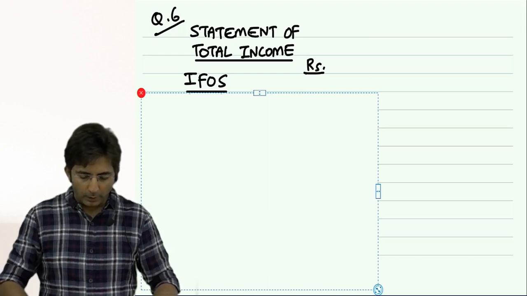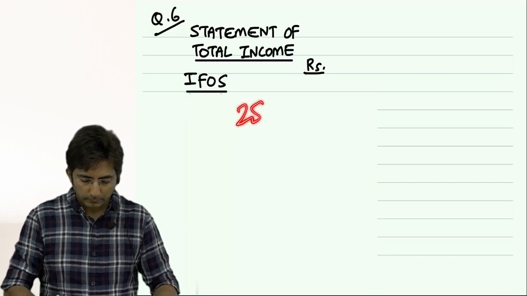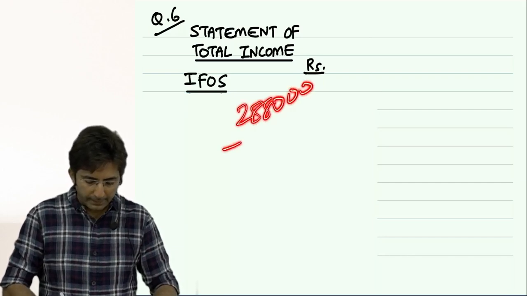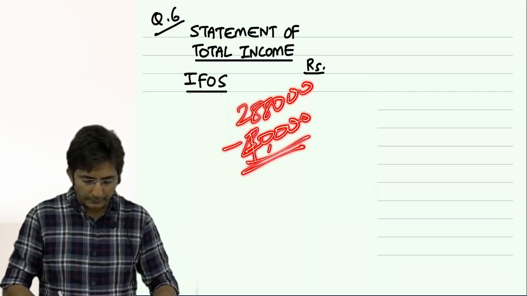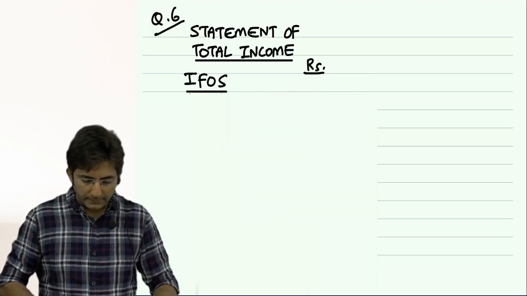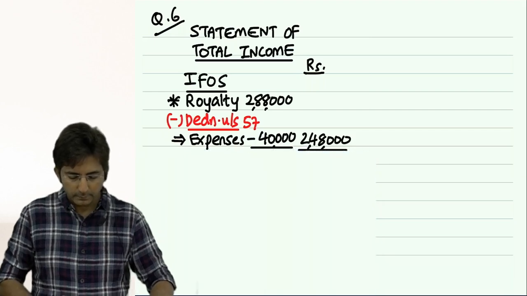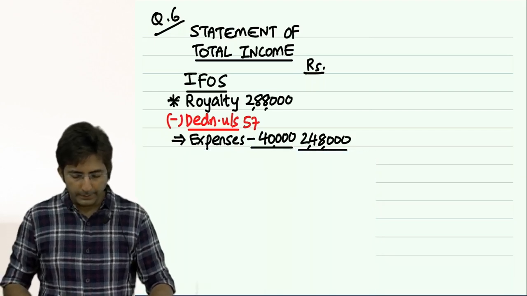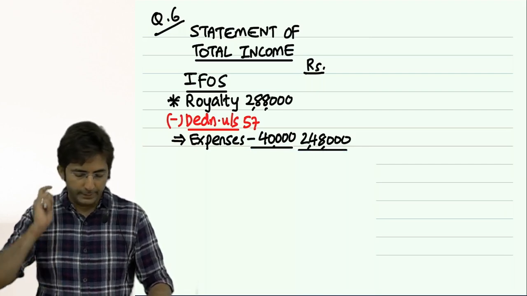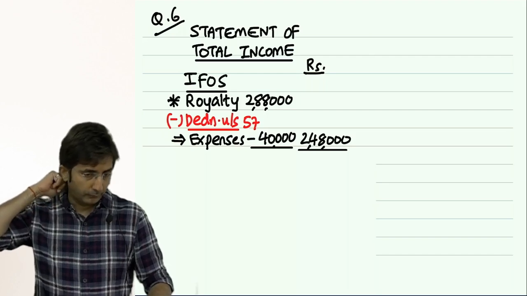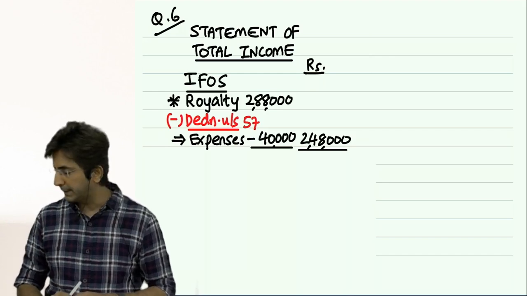But see here, royalty income is how much? 2,88,000. But there is expenditure connected to royalty. Sorry, 40,000. So your presentation should be like this. First royalty in the inner column 2,88,000. Then what you write? Deduction under section 57. In income from other source it was section 57.